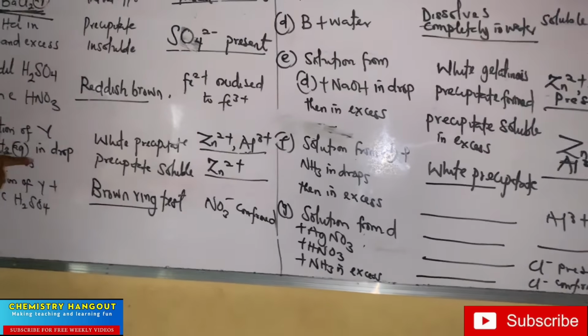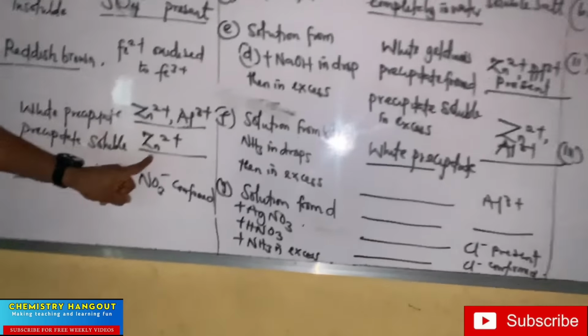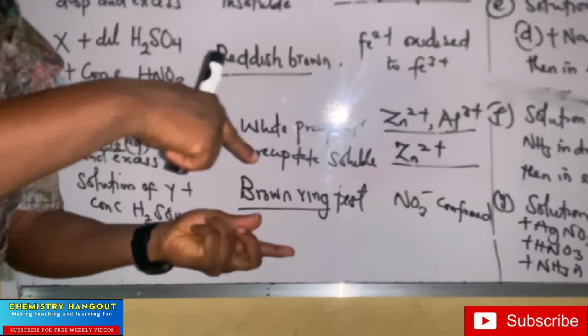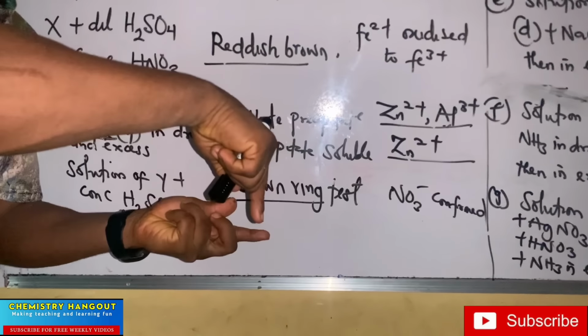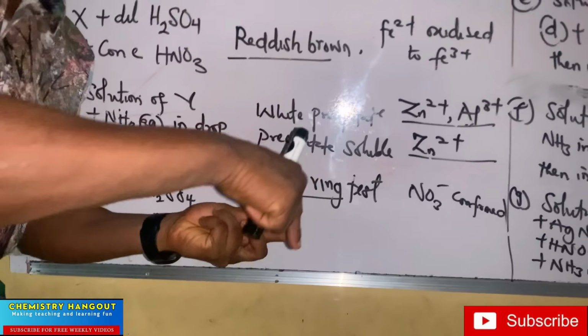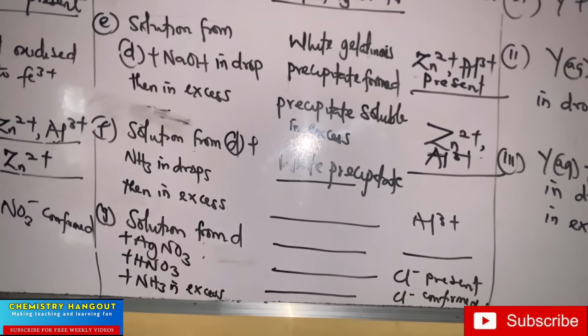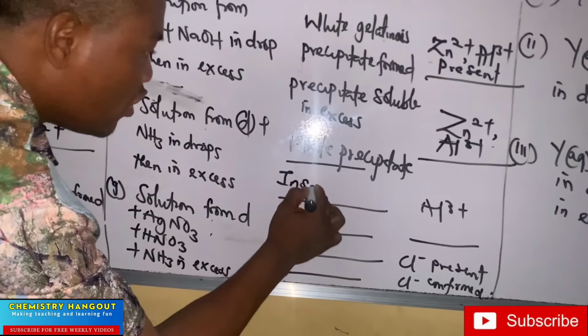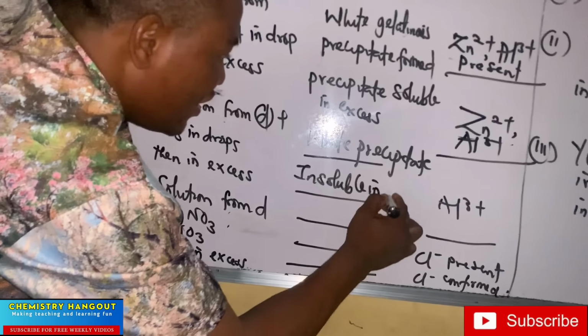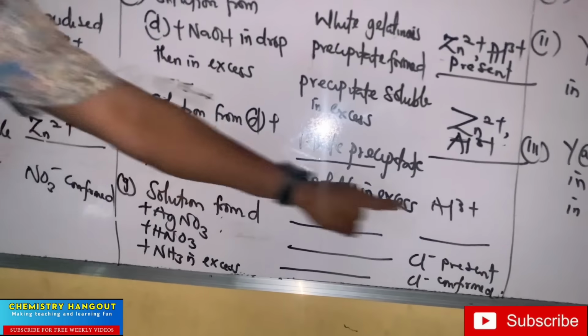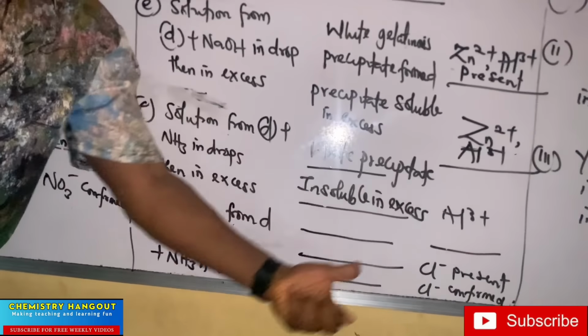I said it here. Because this one they said precipitate is soluble. That's why we had zinc. Please bring the camera so that they can see what we are saying. So precipitate is soluble. That's why it's zinc. So zinc is soluble in sodium hydroxide, still soluble in ammonia. But aluminum is soluble in sodium hydroxide, but insoluble in ammonia. And we could even confirm it because I already said only aluminum. So if it is only aluminum, what happens? It is insoluble in excess. I want to believe somebody is learning here. So it's insoluble. So if it is insoluble in excess, then it is aluminum. Because aluminum is insoluble in excess ammonia.